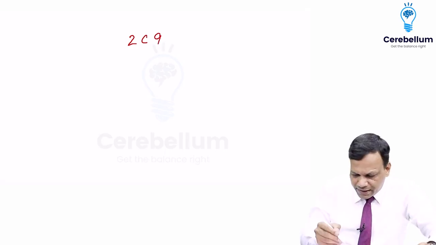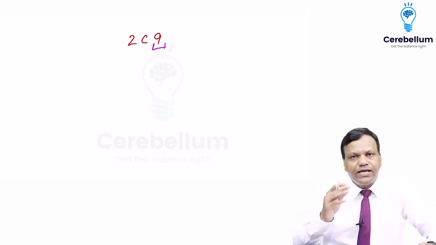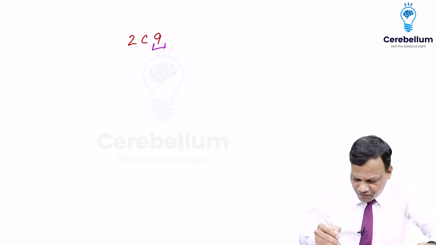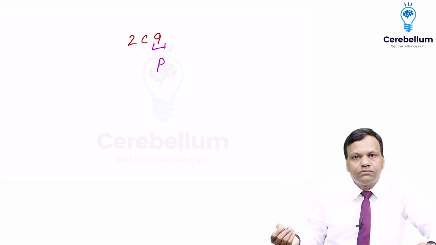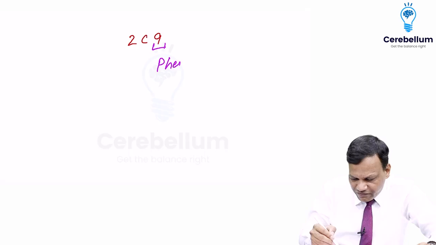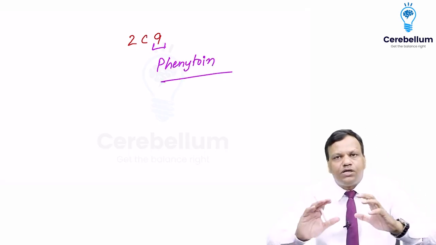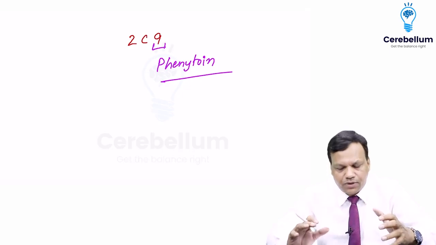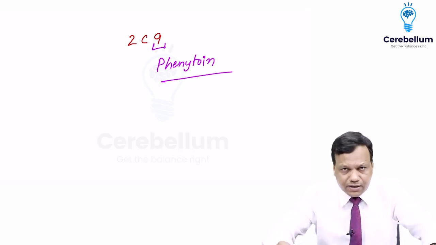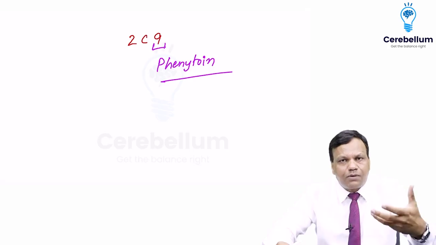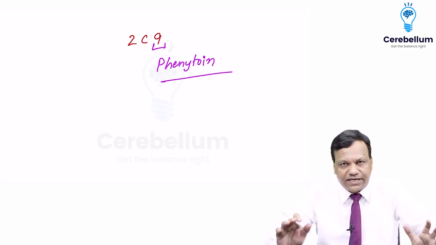And from the 9, you can remember, if you see the mirror image of 9, it looks like P. So you can remember that phenytoin is the drug which is metabolized by CYP2C9. Clear? So these are the important drugs which are metabolized by different CYP enzymes.